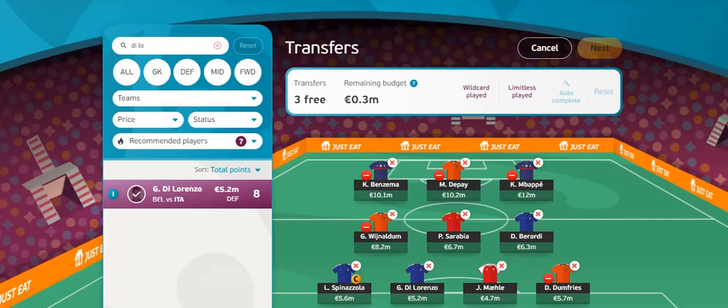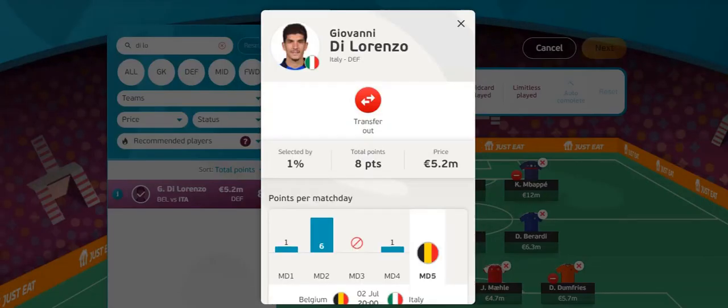Now the next differential is an Italian and it's Di Lorenzo. Now he's possibly one of the cheapest ways into the Italian defence at the moment. And he plays on the right back position and he's quite attacking. At only 5.2 million and only selected by 1% of teams. Florenzi is expected to miss the game versus Belgium once again, so Di Lorenzo is expected to keep his place.